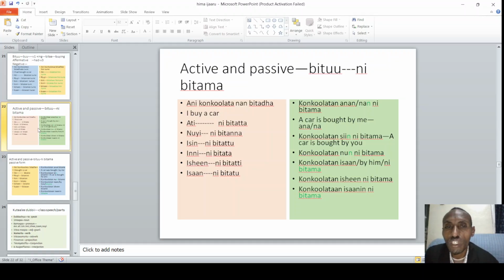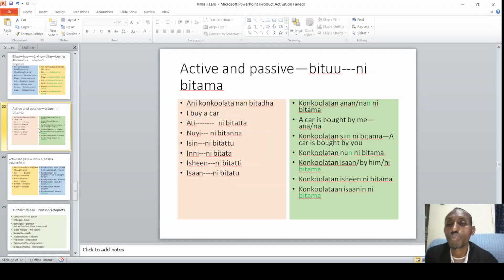When it is active, for example, "ani konkolaataa nan bitadha." I buy a car. "Konkolaataan anaan way nan ni bitama." So this is the active form, present active. A car is bought by me. "Ana or nan. Konkolaataan siin ni bitama."